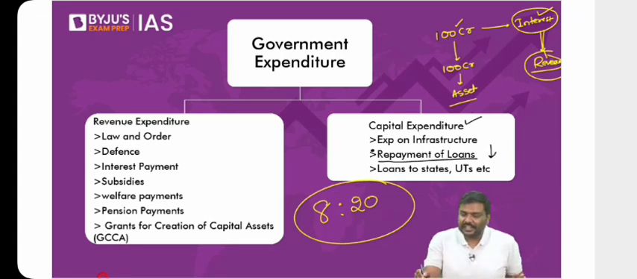Is there a deficit here? Let me know. You have proposed an income of 100 crore and your expenditure is now how much? 120 crore. Is there a deficit? This was called a budget deficit.